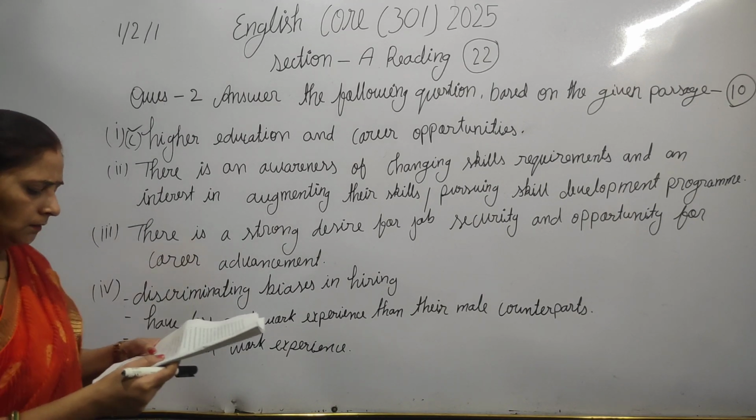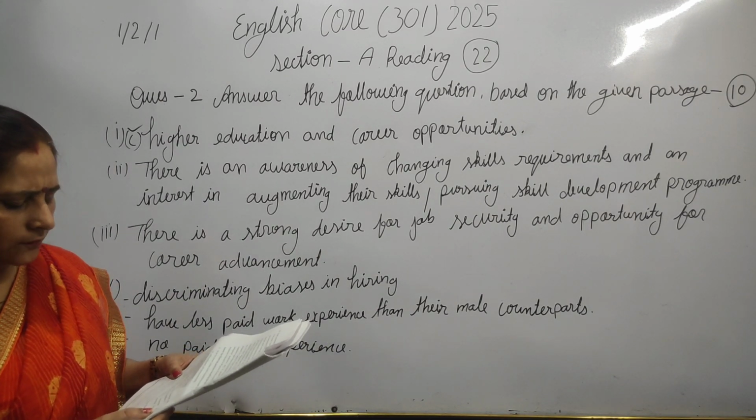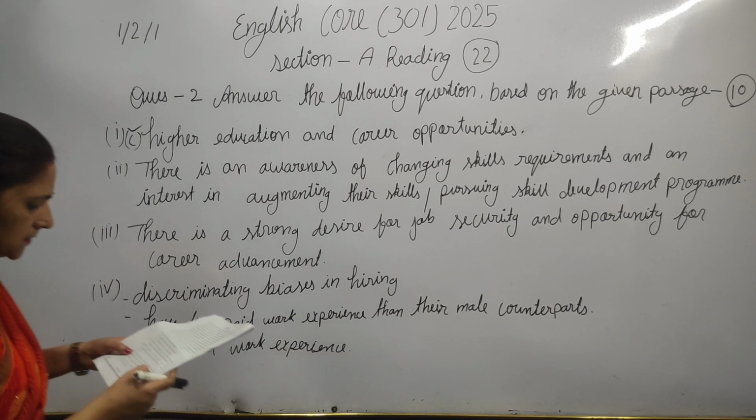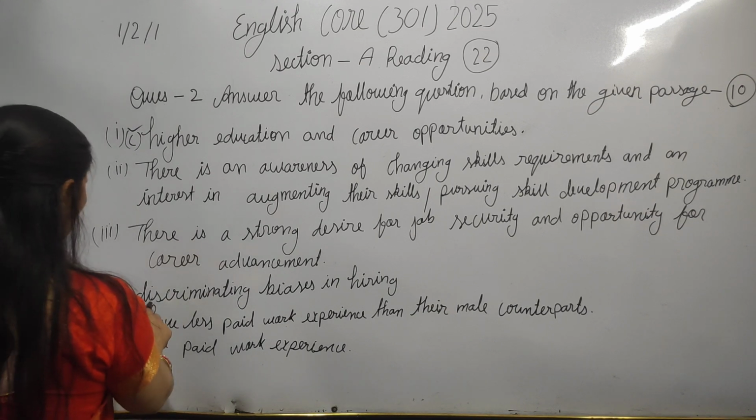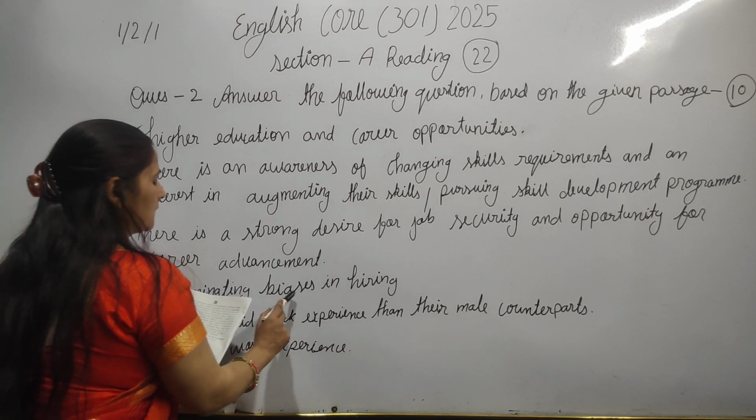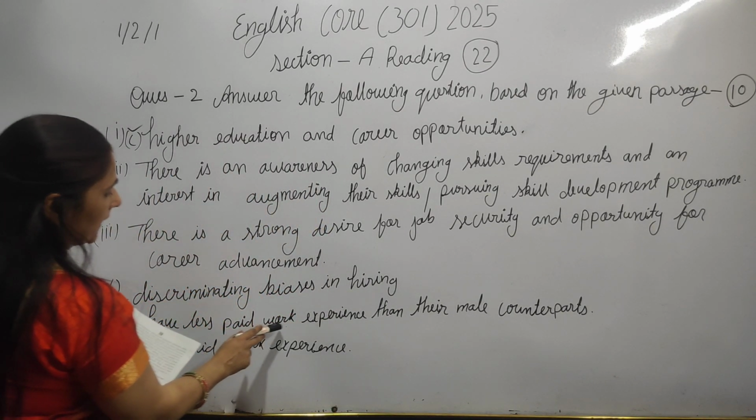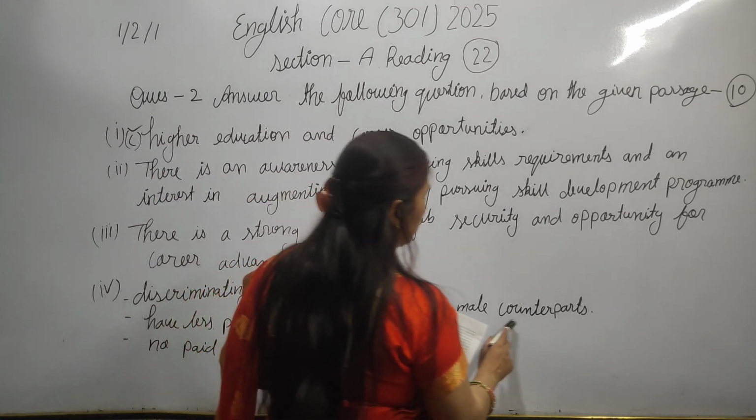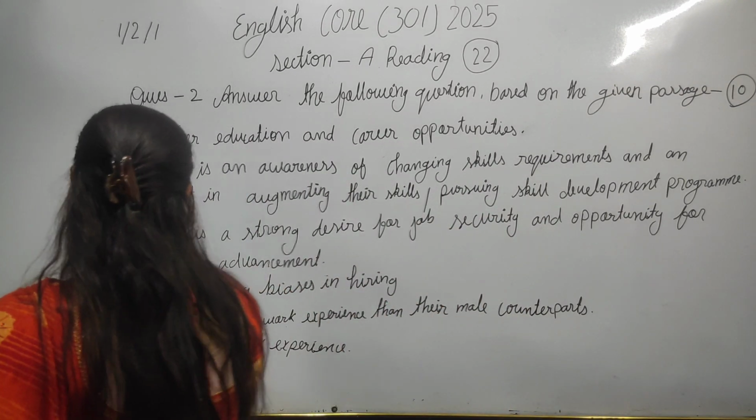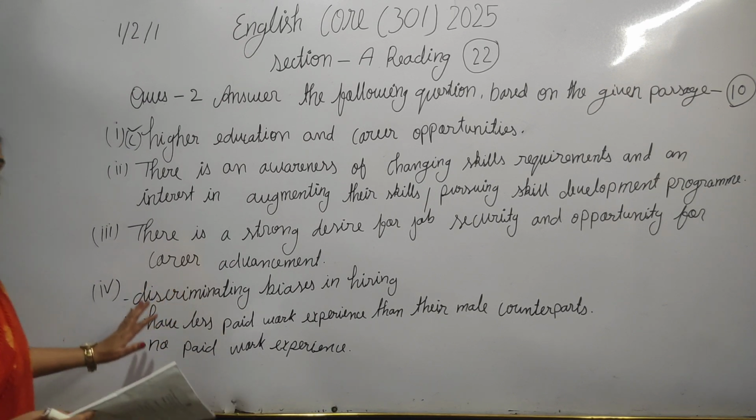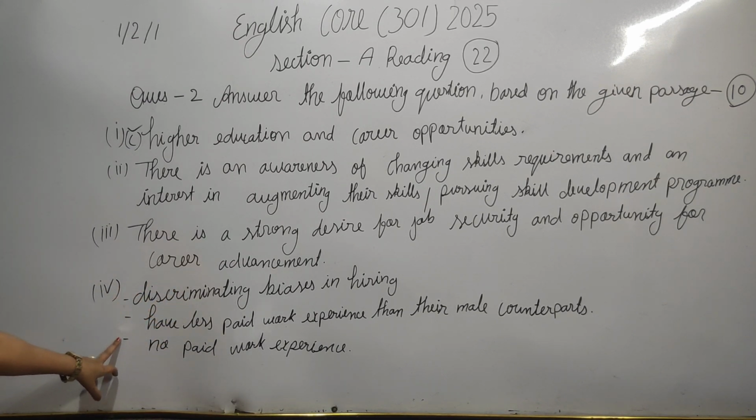तो 4th क्वेश्चन देखते हैं. Cite 2 evidence from the text to show that gender bias is still. So here the discriminating biases in hiring. The first point, have less paid work experience than their male counterparts and no paid work experience. So this sense, these sense you should at least 2 or 3 point I have given. So यदि आपने इसके 2 पॉइंट भी लिखे, 2 पॉइंट आपने लिखा है तो आपको डेफिनेटली 2 मार्क्स मिलेंगे.